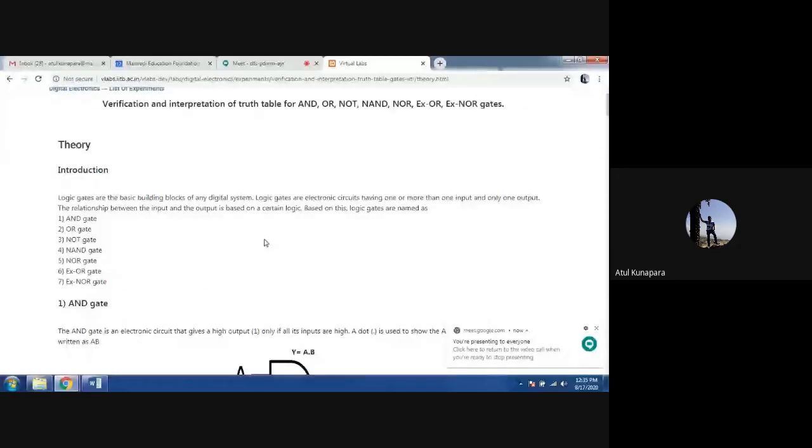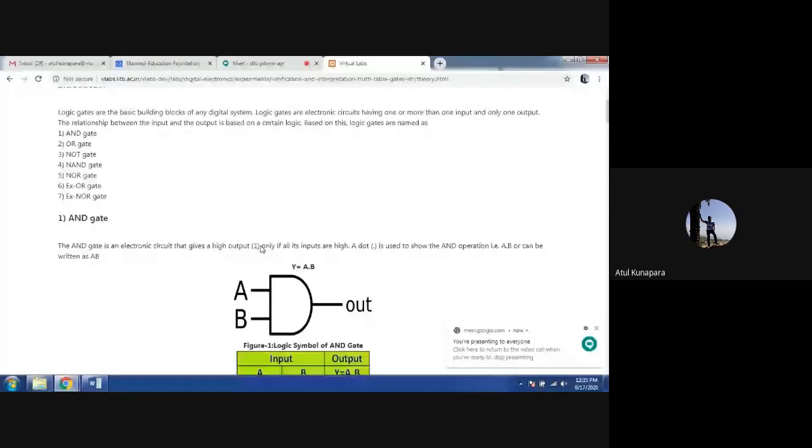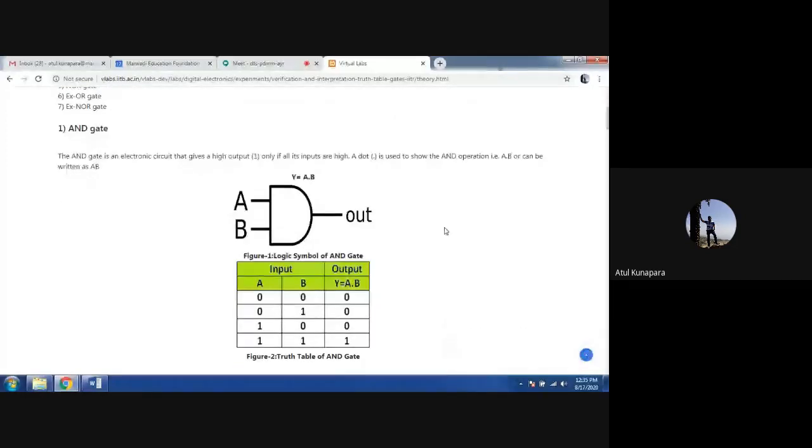Okay, so let us first start with the logical AND gate. You can see on screen the symbol of the AND gate. This is the type of symbol we use to represent the AND gate circuit. This AND gate is realized with the help of various passive components that we'll see later on. But right now you understand the symbolic representation and its truth table. Here I have taken a two-input AND gate. You can see there are two inputs, input A and input B, and one output Y.